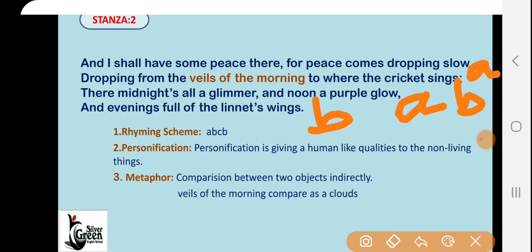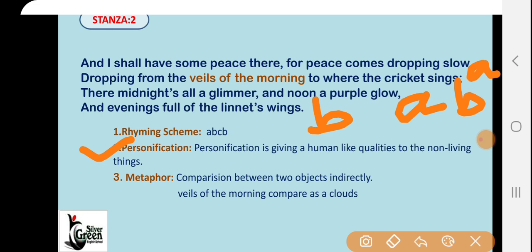The second most prominent device here is personification. Personification is giving human-like qualities to non-living things. So here veils of the morning means the morning has worn a veil. So in real sense, who wears a veil? Human beings.